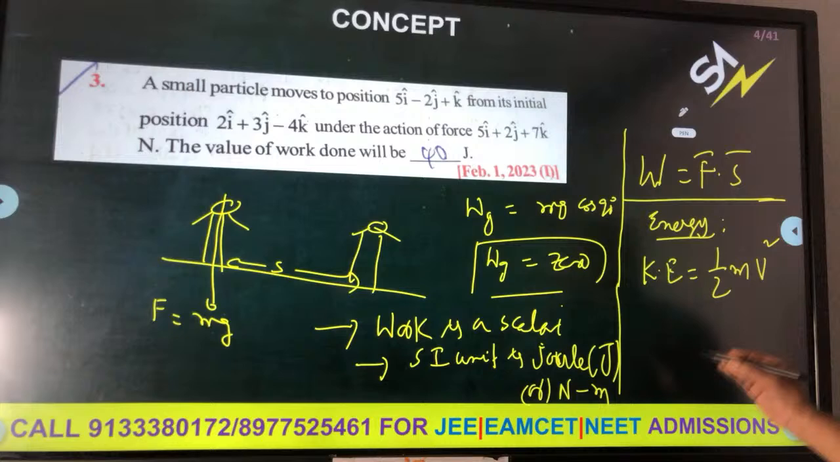5 by 2. First you apply the upper limit. Wherever x is there, you apply 4. 4 square means 16. Then you apply the lower limit 2. Upper limit minus lower limit. 4 square minus 2 square, that is 16 minus 4, which is 12. So you get 5 by 2 into 12.